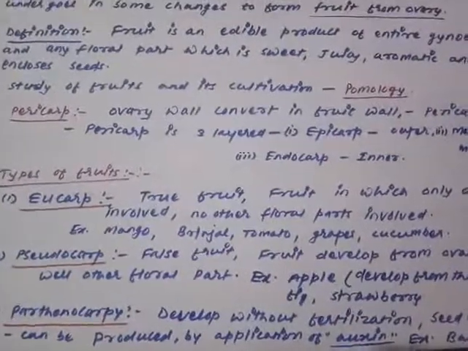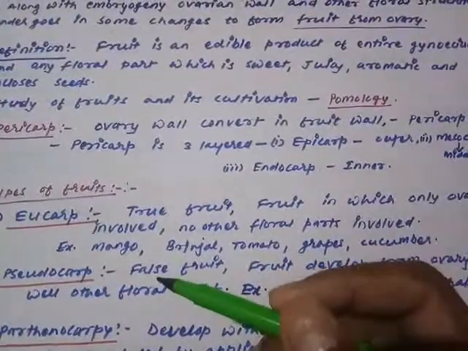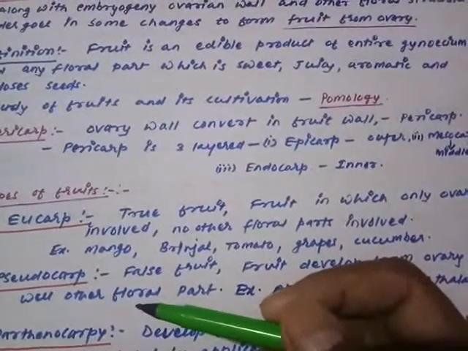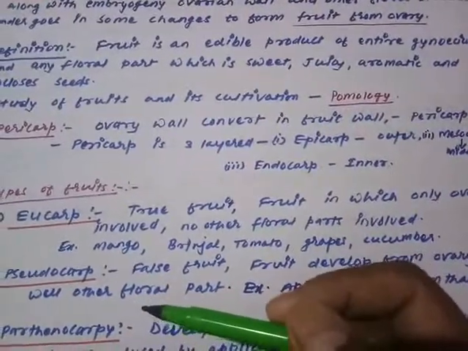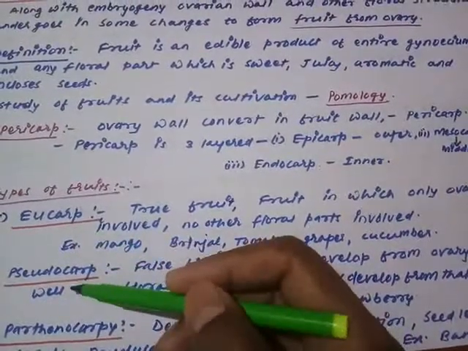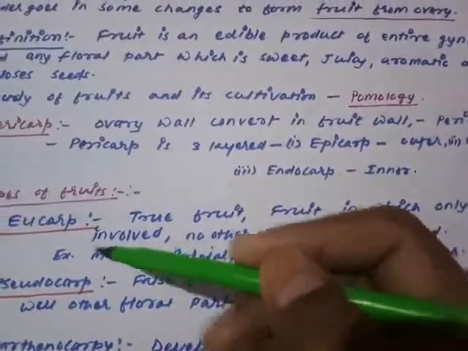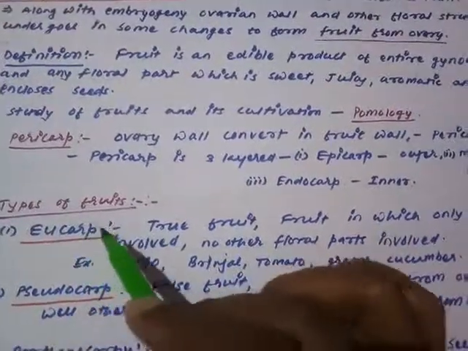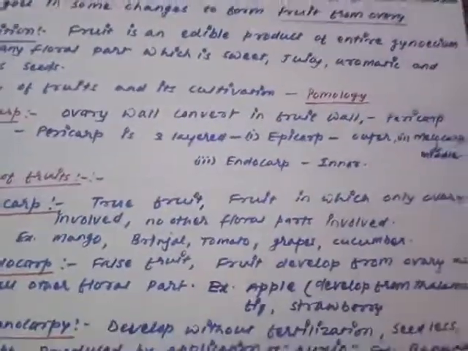Fruits are basically of 2 types, and one more additional type is considered based on the type of fertilization involved, or whether fertilization is there or not. But basically the fruits are of 2 types. One is called eucarp, another one is called pseudocarp. What is eucarp? Eu means true, carp means fruit. So eucarp are considered as the true fruit.